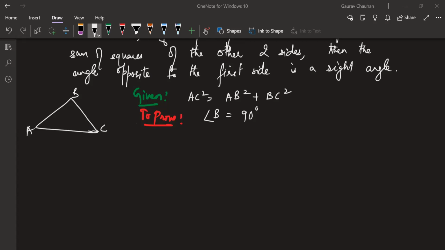Hypotenuse is the longest side, so its opposite will be the largest angle. Yes, Nishchay, its opposite will be the largest angle, but largest does not mean it has to be 90 degrees. No, it can be 179 degrees also. It can be 60 degrees. It can be 61 degrees also. The largest angle can be anything. Nishchay, are you getting me?